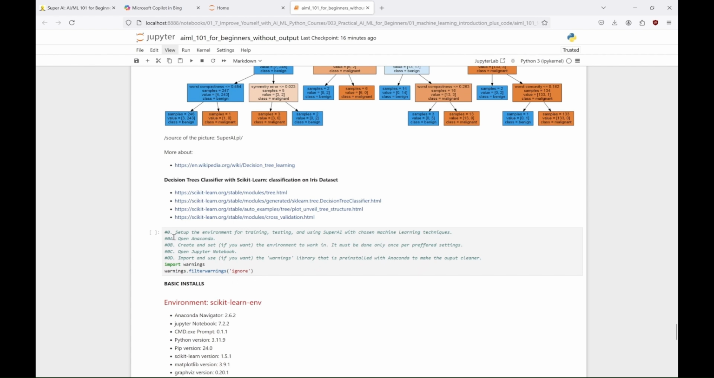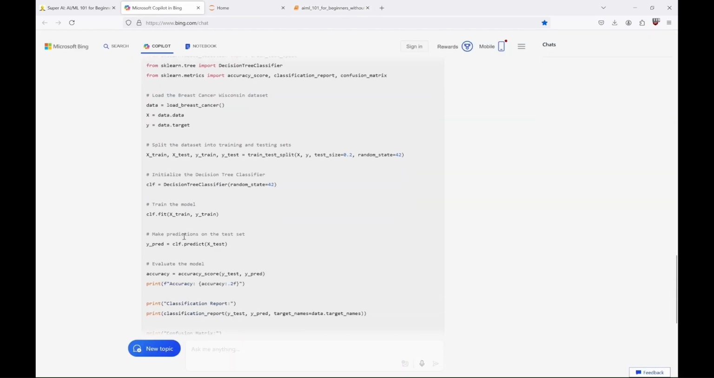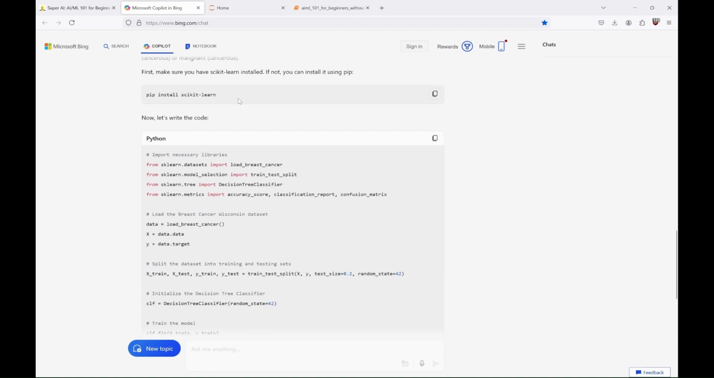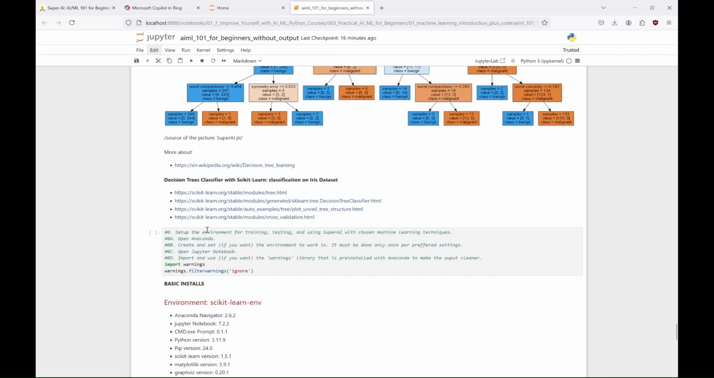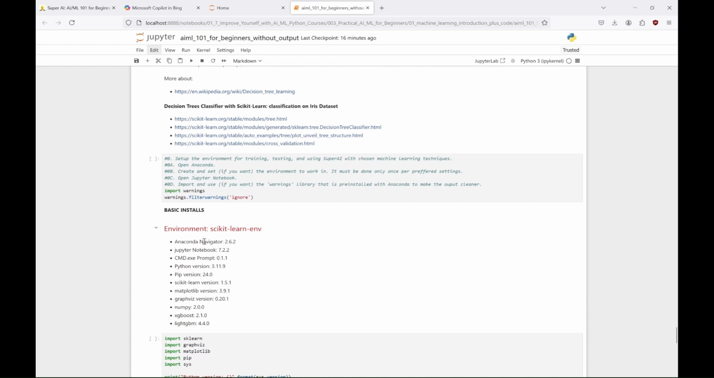We import the warnings module and tell Python that we don't want to see warnings. You can run it or not and see what the difference is. Now, as we can see here, before running this code, we need to install the Scikit-learn library. We want this library to be installed in our Scikit-learn environment, among other things. And to be precise, we want the 1.5.1 version of this library.